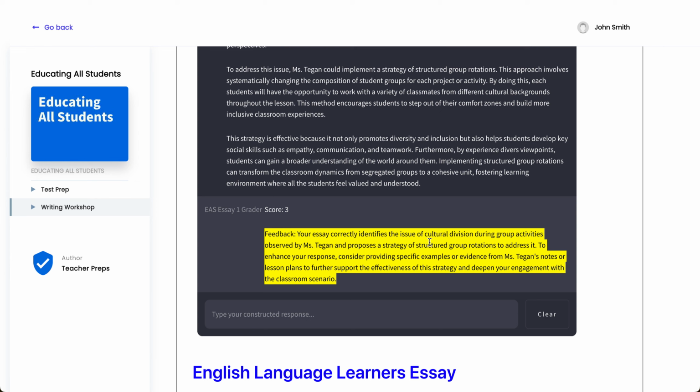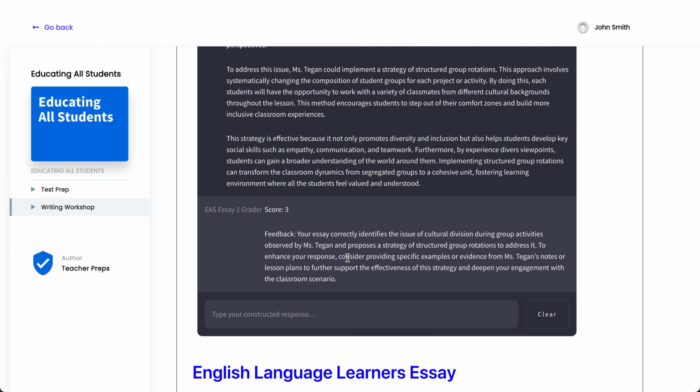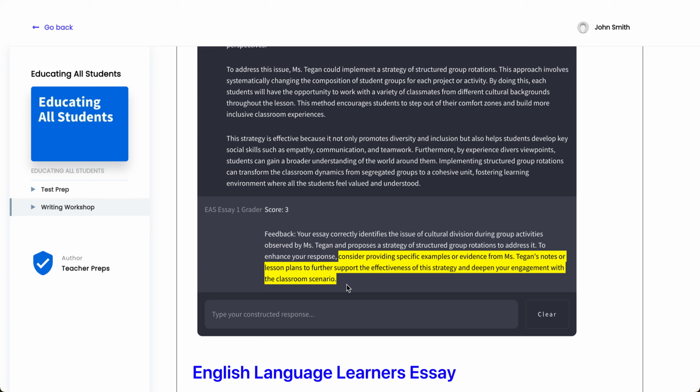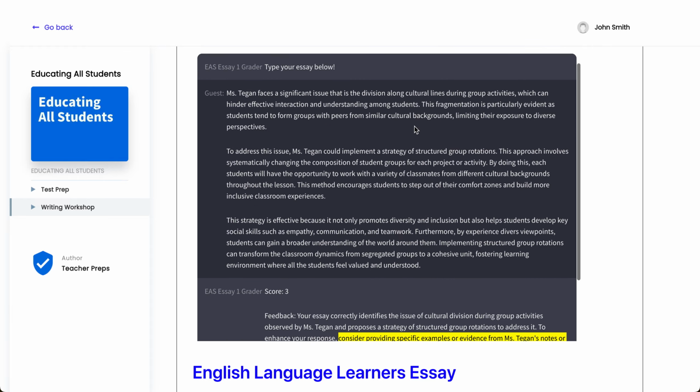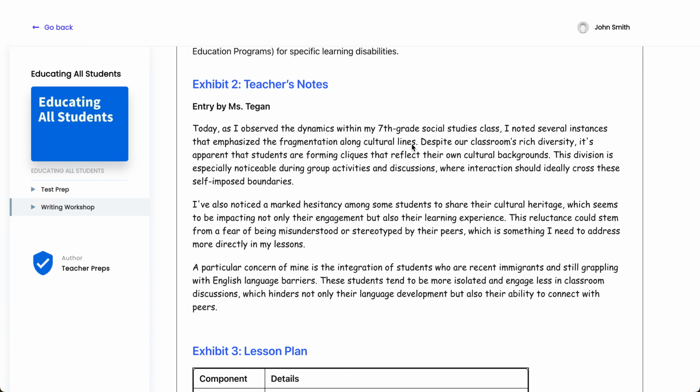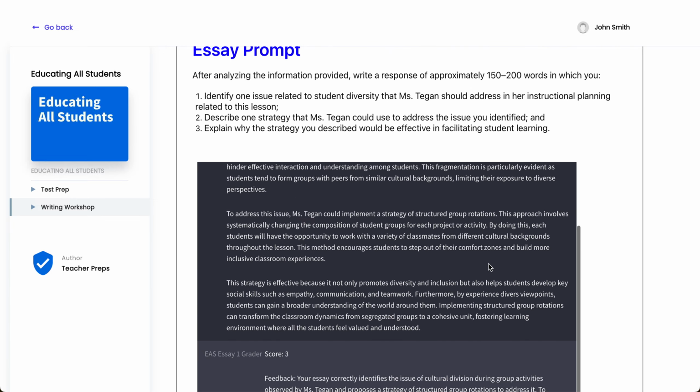Your essay correctly identifies the issue of cultural division during group activities observed by Ms. Teagan, and proposes a strategy of structured group rotations to address it. To enhance your response, and this is what I really need to look for, and when you use this tool as well, you can do the same. So next time, it looks like I need to consider providing specific examples or evidence. You know what, that is absolutely correct, and I would agree with that. So on my response, I should have said, according to Miss Teagan's notes, something, something, something, right? And I should have tied it back together.